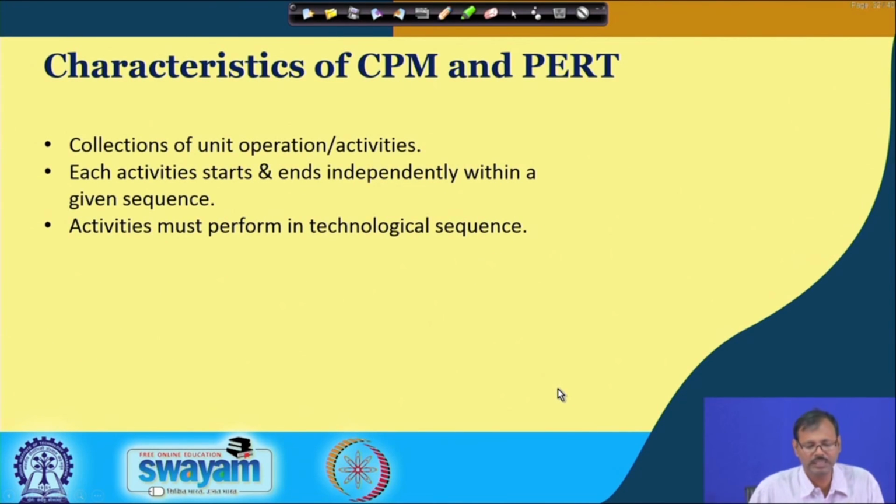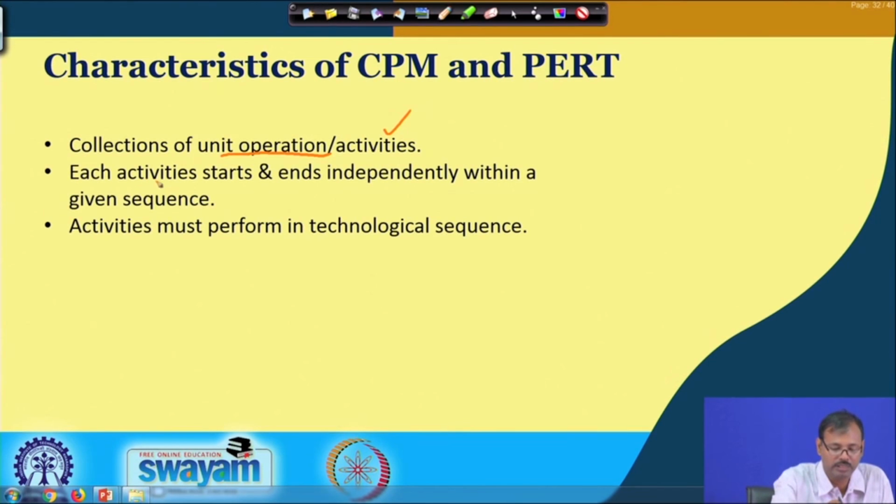So, basically the difference between CPM and PERT is that, in both cases, the first requirement is the collection of the unit operations, which are also called activities in this case. For each activity there is a start and ending time, which may be probabilistic also, and their exact sequence of operation.